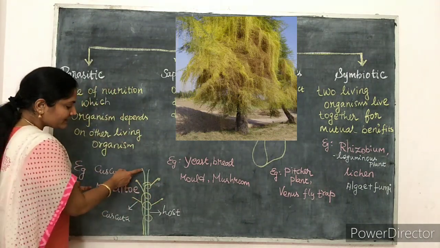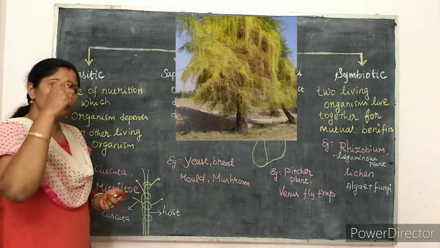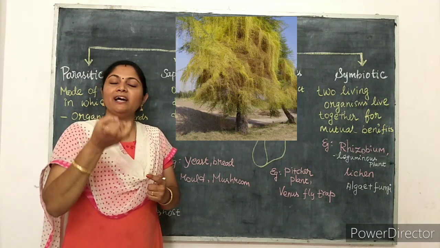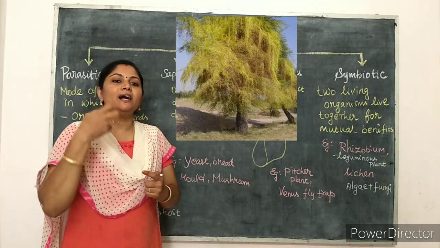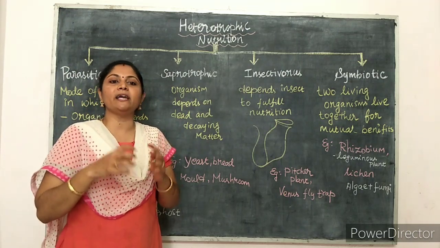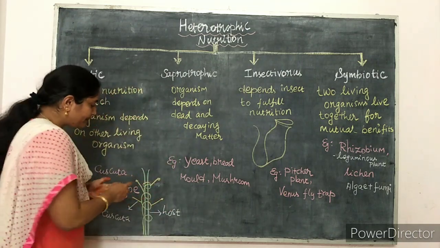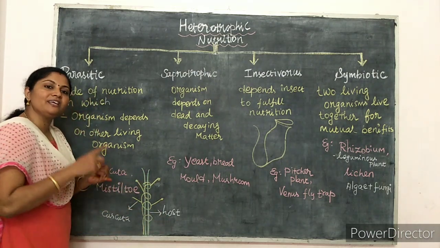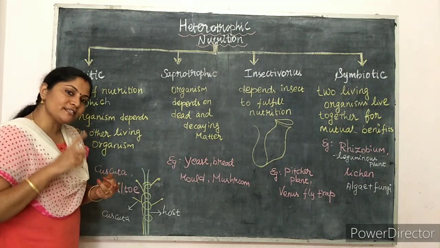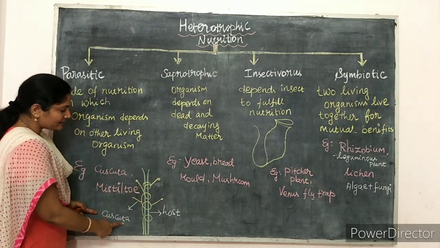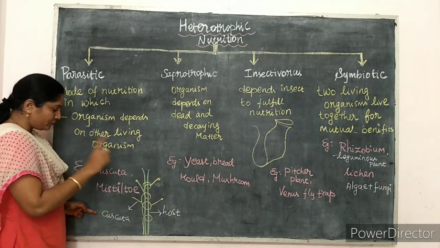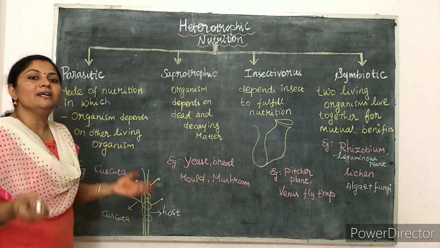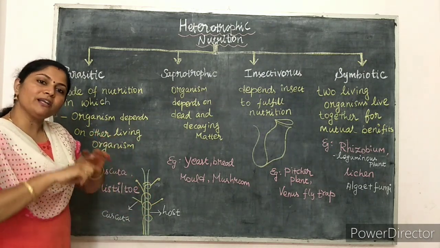See here, this is the host plant. That is, one plant grows on another plant. From that plant it obtains the water, minerals and the food that it prepares, everything. That plant is said to be the host plant. So the host plant provides the water, minerals as well as food to the cuscuta. Cuscuta is a parasitic plant. You must remember, cuscuta is a complete parasite, depending on another plant for everything.